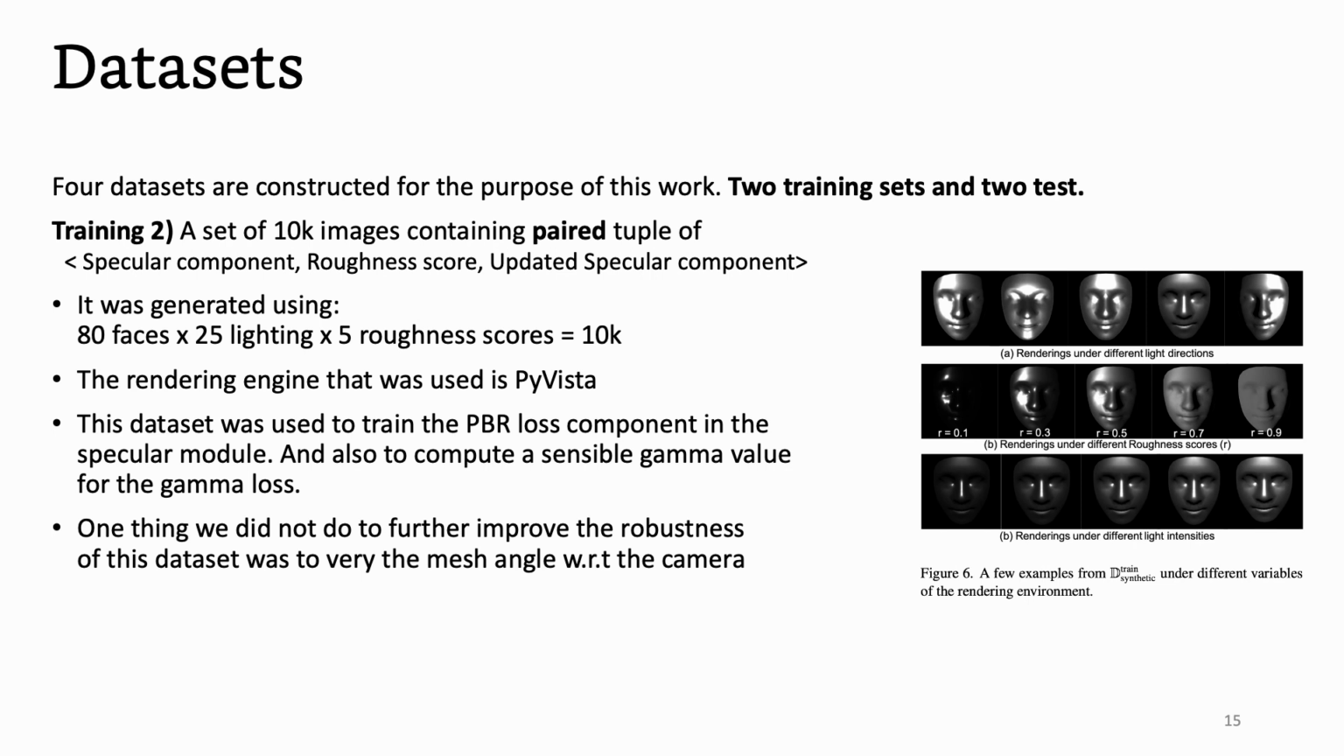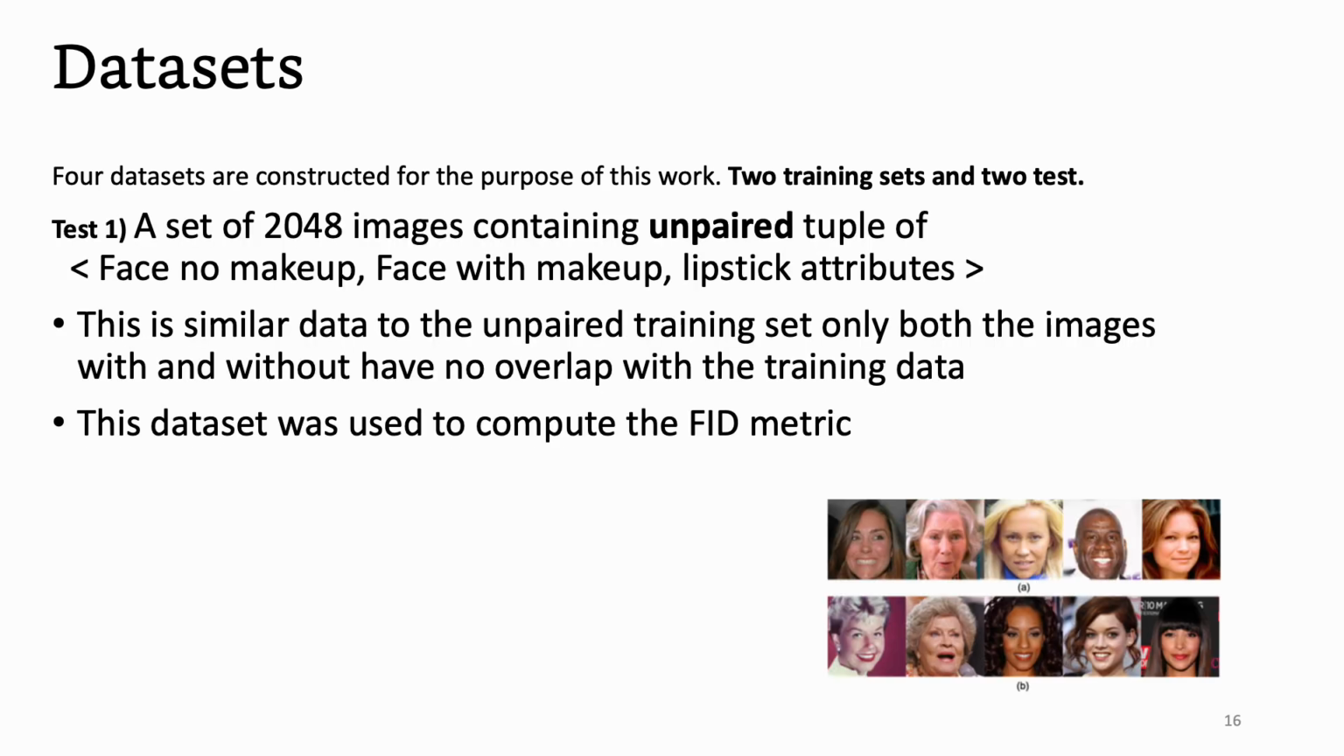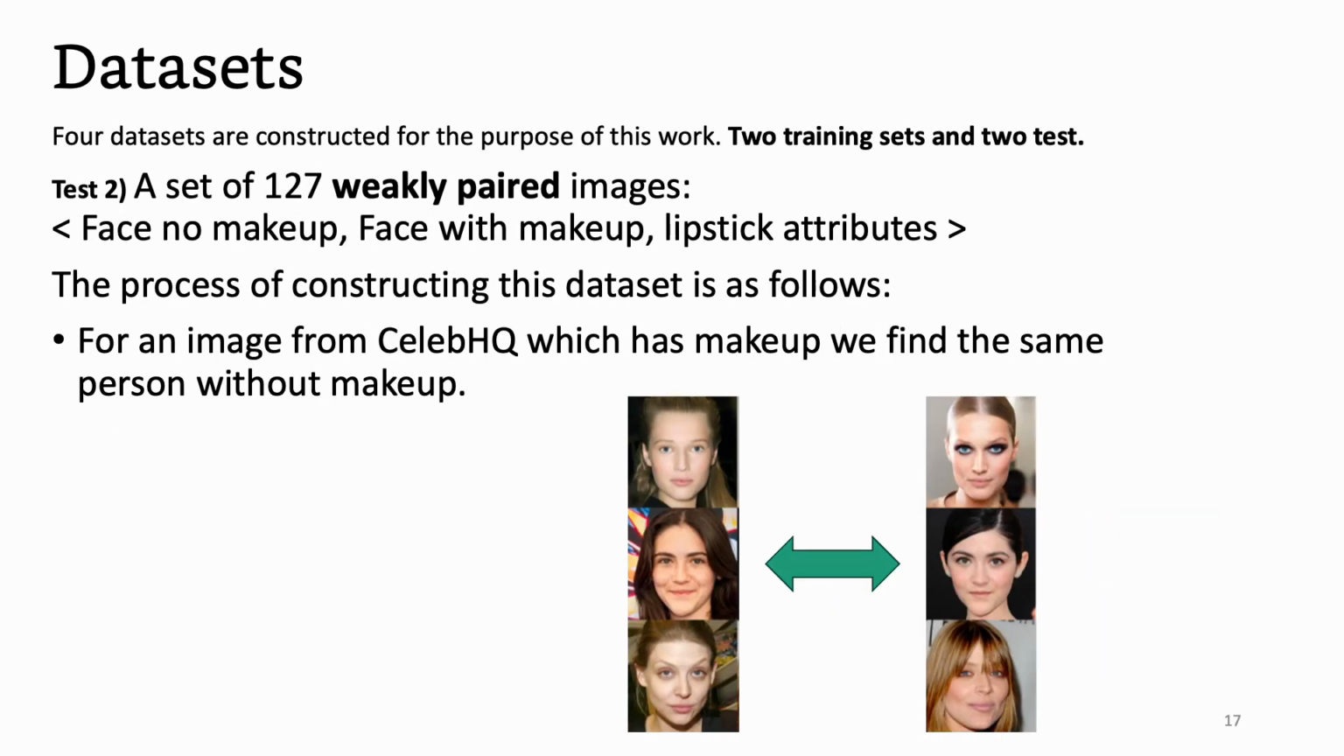The second training dataset is a synthetic dataset we created for training the specular network. It consists of paired tuples of specular component, roughness score, and updated specular component. We generated this dataset by using 80 faces, 25 lighting setups, and 5 roughness scores. The first test dataset is an unpaired subset of Celeb A that was not seen during training. The second test set is a weakly paired set of people with and without makeup, and the lipstick attributes corresponding to the sample with makeup. For more details on how this dataset was constructed, please refer to our supplementary material.